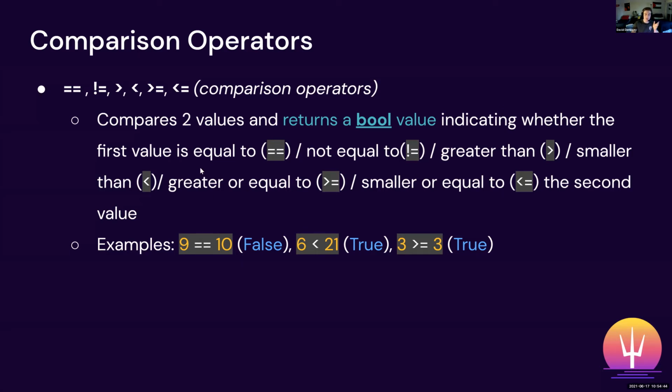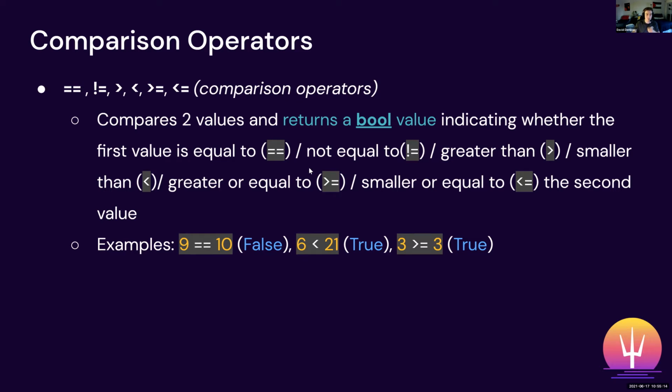I know it's a little confusing to grasp at first, but it's basically just the opposite of equality. So if this is 10 exclamation point equals 10, that would actually return false because 10 is equal to 10. So just reverse logic, I suppose. And then we have less than, greater than, and also greater than or equal to, and then less than or equal to. Getting my operators mixed up.